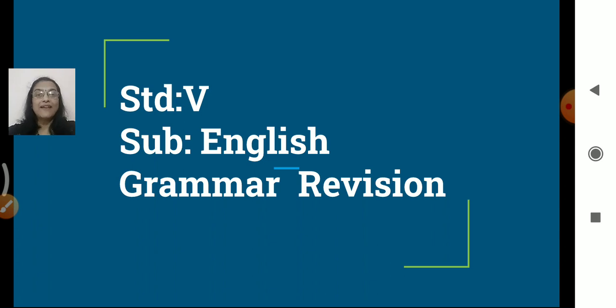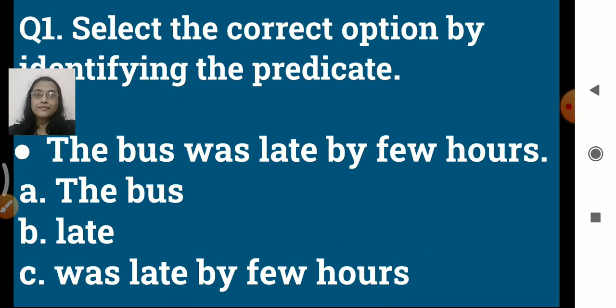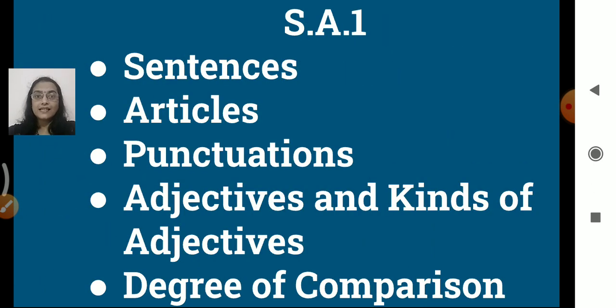Okay, so today we'll have the English grammar revision. Ready for it? Okay. Now, what are the topics? Which topics are there for your grammar? Yes, sentences, articles, punctuations, adjectives and kinds of adjectives, and degree of comparison. Okay, so we have done this.